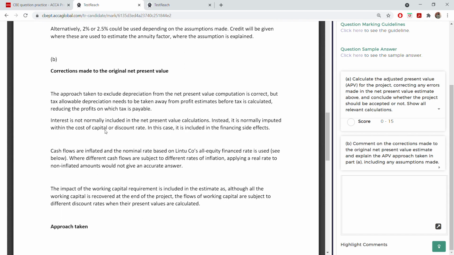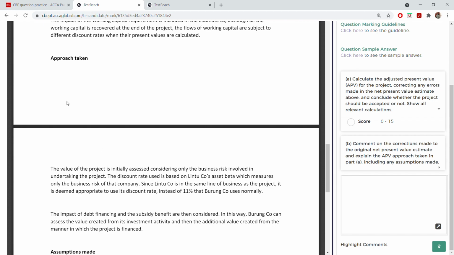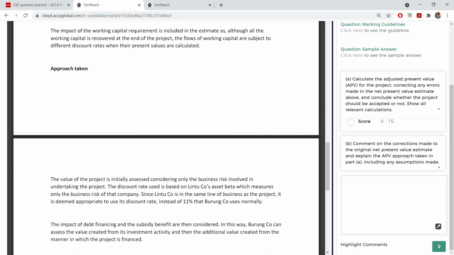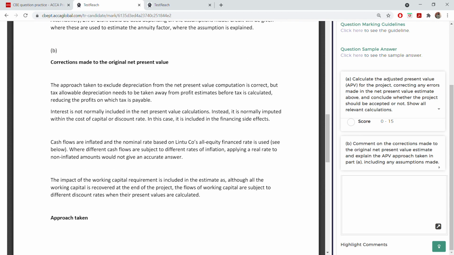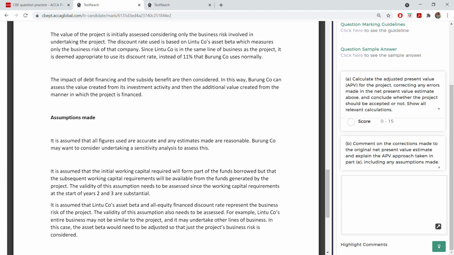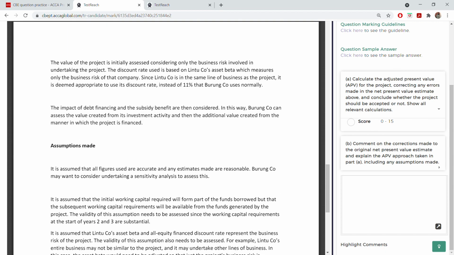Okay, now every correction you can write different paragraphs. Let's say you are writing 4 corrections, 3 approaches, and 3 assumptions. So in that way you will get the 10 marks. You have to see among these 3 requirements, how are you going to collect the 10 marks? That means how many points are you going to write? You cannot say I'm going to write 10 corrections or 10 assumptions or 10 approach taken. No, you have to divide them. Maybe you can write 4 corrections, 3 approaches, and 3 assumptions and get the 10 marks. Or you can write more for some and less for some. You have to balance it out.